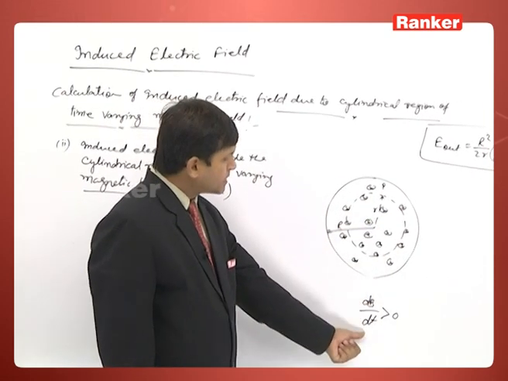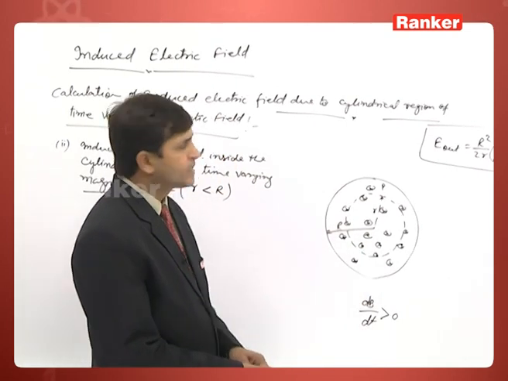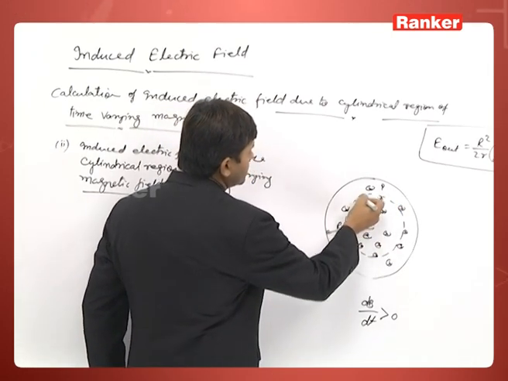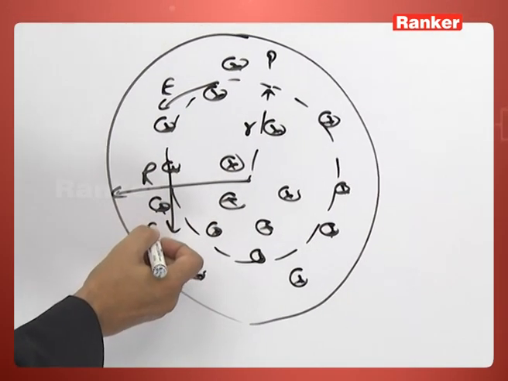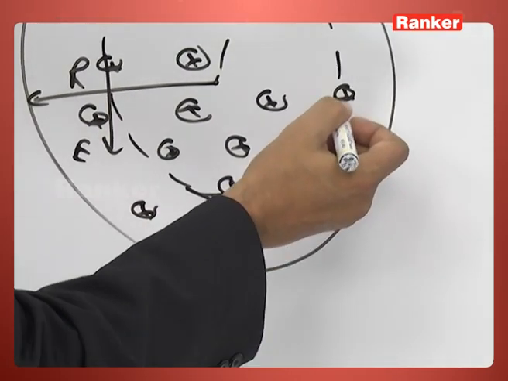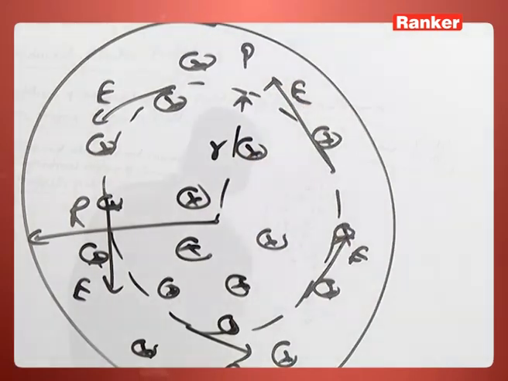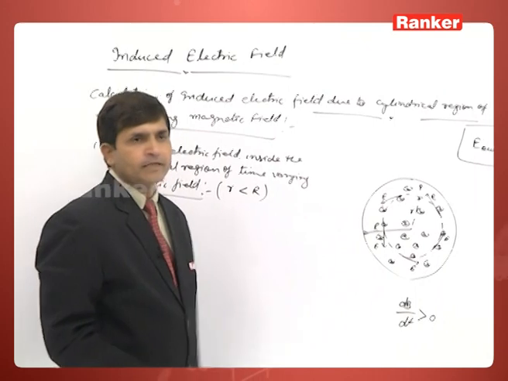As the magnetic flux here increases, the current will be such that it opposes the increase. The current here is in the anti-clockwise sense, which gives an anti-clockwise direction of the induced field like this. This is the direction of the induced electric field.